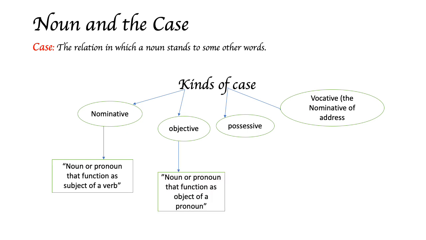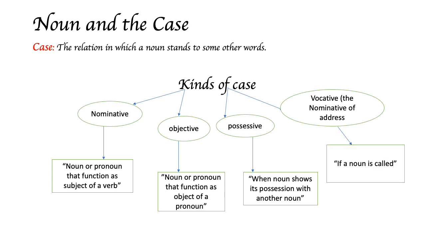In the objective case, a noun or pronoun functions as the object of a verb. In the possessive one, when a noun shows possession with another noun, it becomes the possessive case. The vocative, if a noun is called, as in Hey Ram.